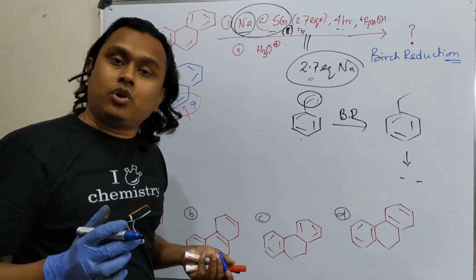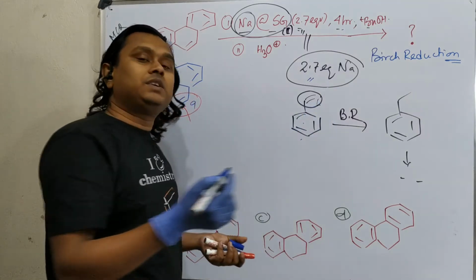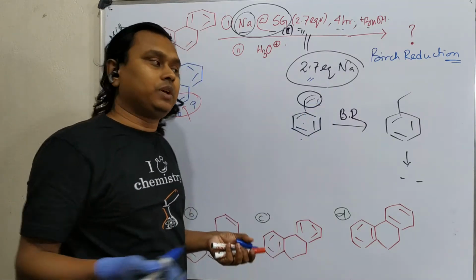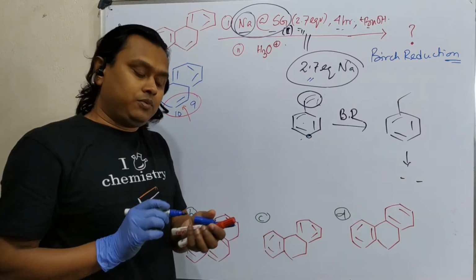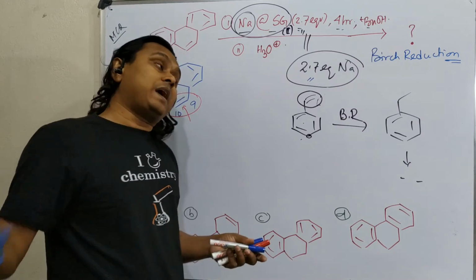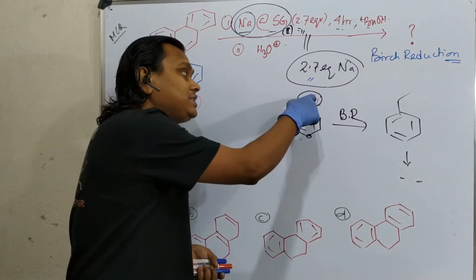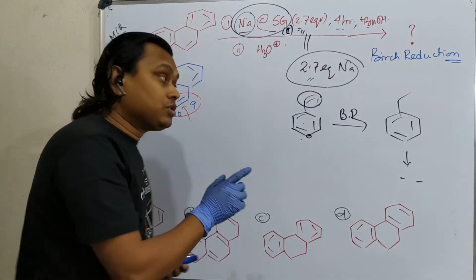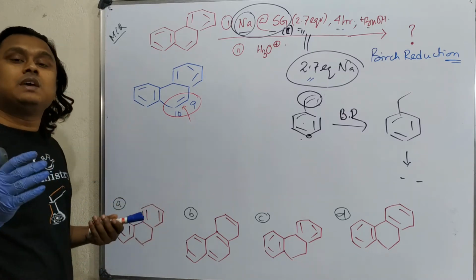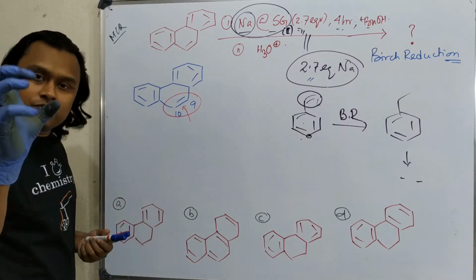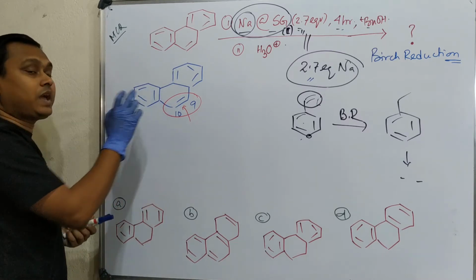But where it will occur, it will first try to happen on the more reactive or less energy expensive pathway. The more energy expensive pathway means disturbing aromaticity. If you want to do this reaction, you need to give that much energy to overcome the aromatic stabilization of this molecule, whereas this is not that much stable. So that's why reaction will happen easily. You may consider this in that way also. Since I told you that this double bond is a little bit fixed, it is not that much delocalized a double bond like this one, which is for aromaticity.